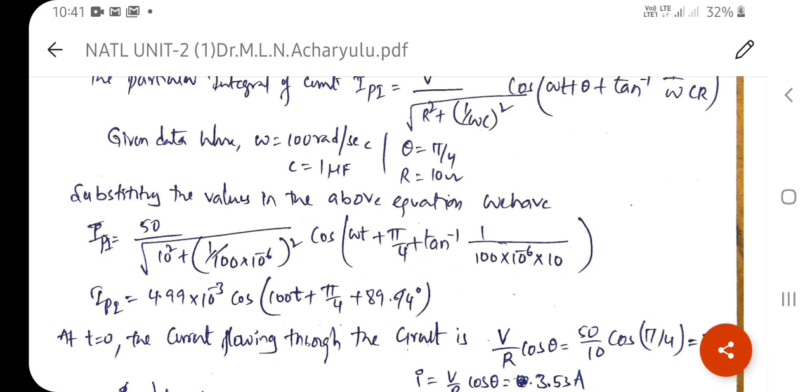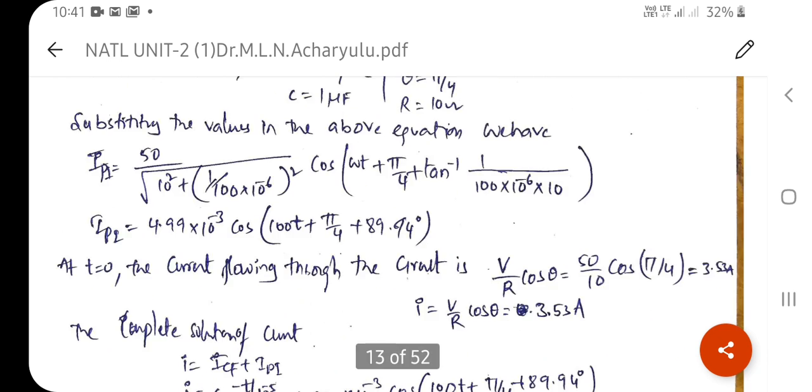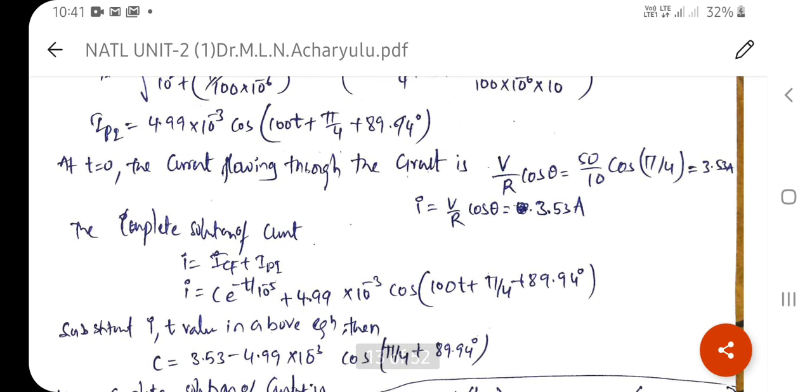At t equal to 0, the current flowing through the circuit is V by R cos theta. So i is equal to V by R cos theta, and applying that you will get the result of 3.53 amperes. The complete solution of the current is the complementary function plus the particular integral, a combination of both. So i is equal to C e power minus t by 10 power minus 5 plus 4.99 into 10 to the power of minus 3 into cos(100t plus pi by 4 plus 89.94 degrees).